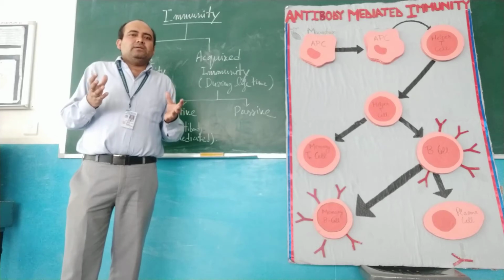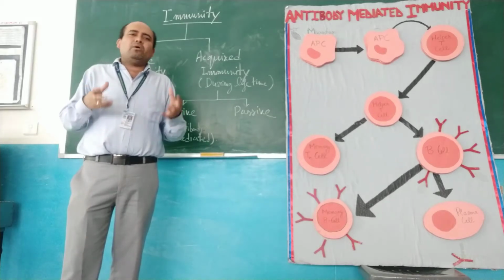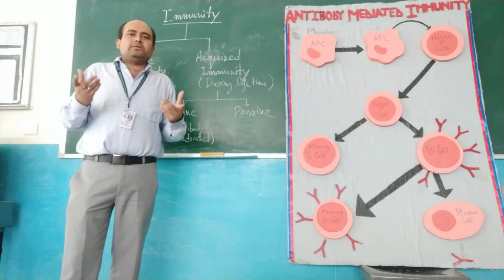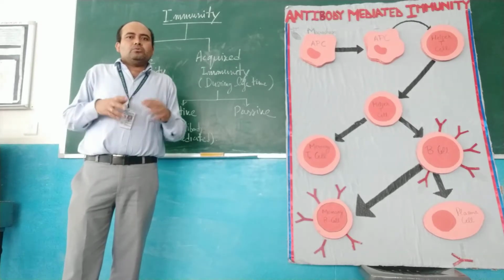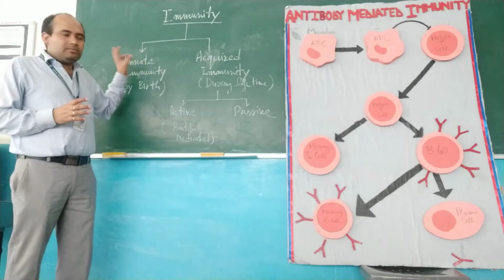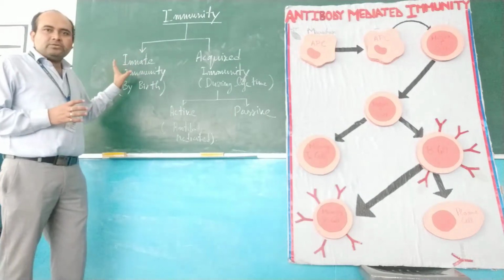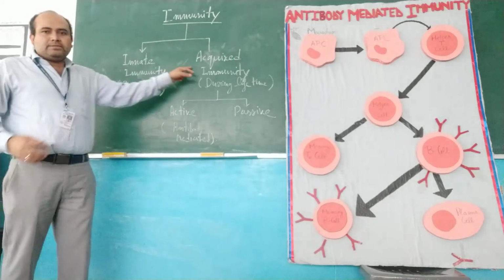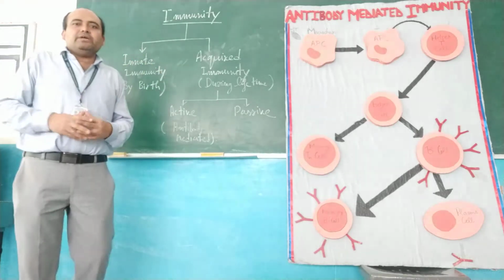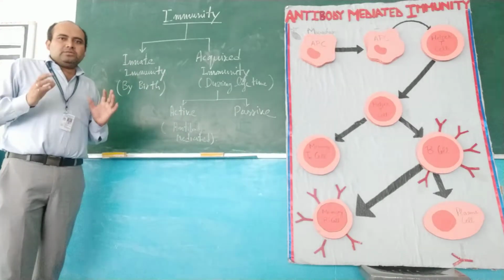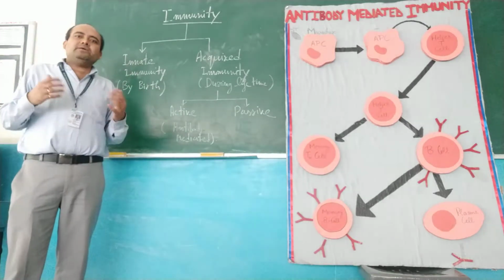You will see how our body responds to these viruses or any other pathogens, maybe bacteria or other types of pathogens also. To see that, first of all, immunity is further divided into two types. One is innate immunity and another is acquired immunity. Innate immunity means it is by birth. This immunity you are getting by birth.